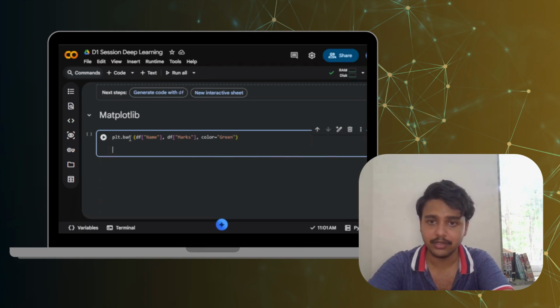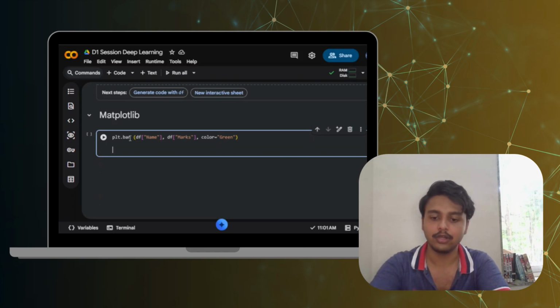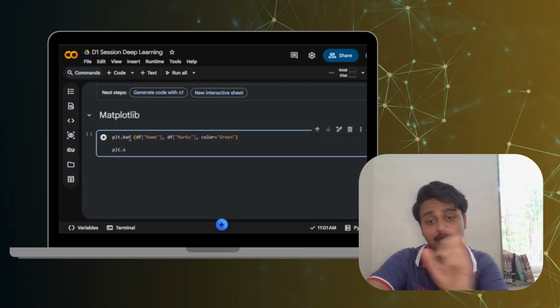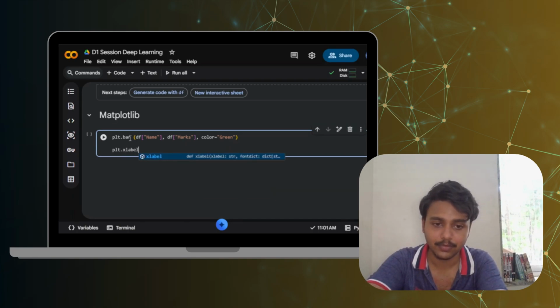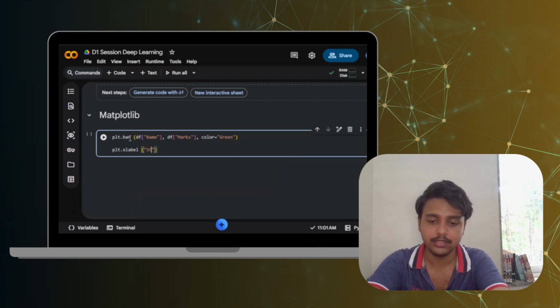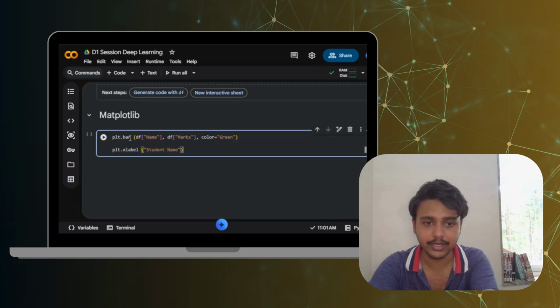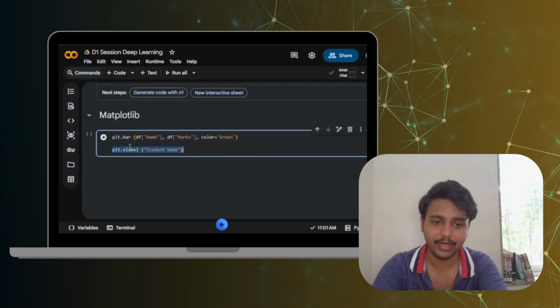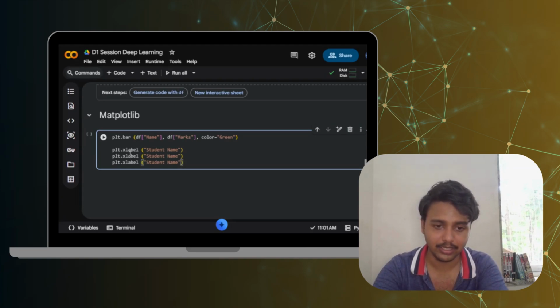And after this we'll have to add title to the axis as well. Okay, for that plt.xlabel. Titles to the axis are known as labels. So xlabel, and in this I am going to write student name. Okay, student name. And similarly for y-axis as well, we'll have to write the same thing, and then for title as well.